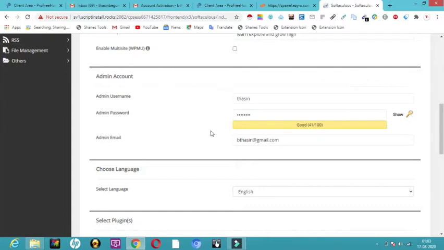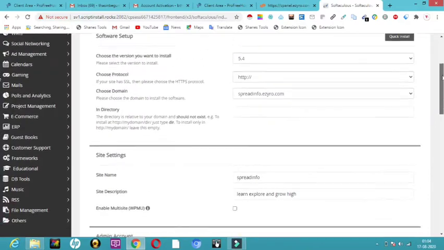So friends, here you can see this username and this password you have to remember. If you forget this, then it will be very difficult. Whenever your WordPress login opens, you have to give your username and your password. So don't forget this, and this is the admin email. This you can change anytime. I will tell you where to change all that.